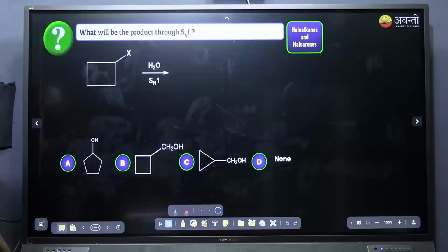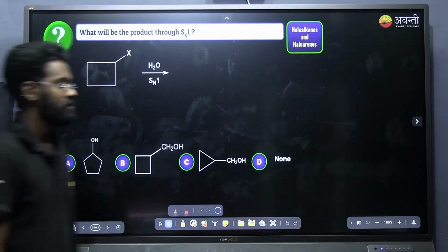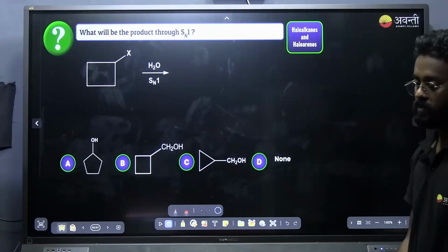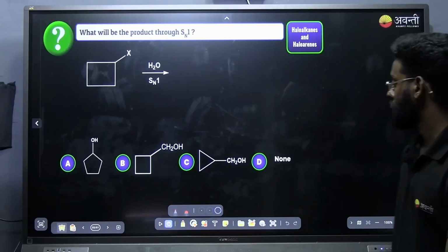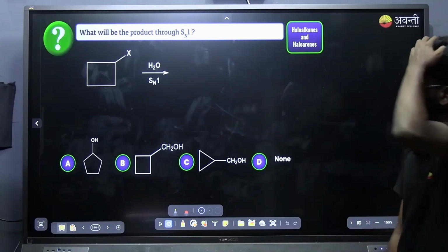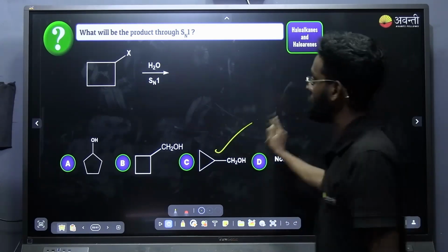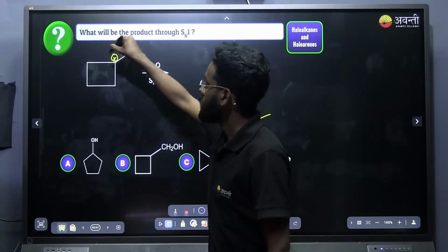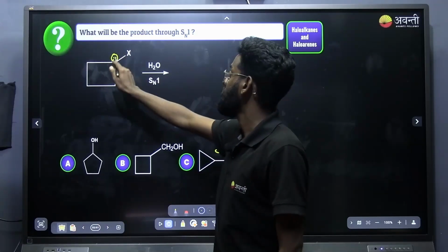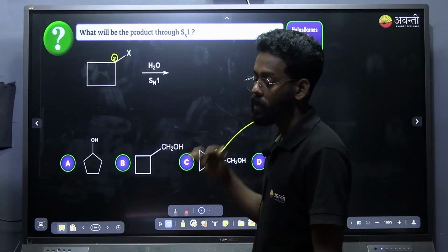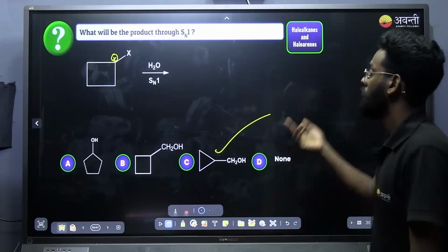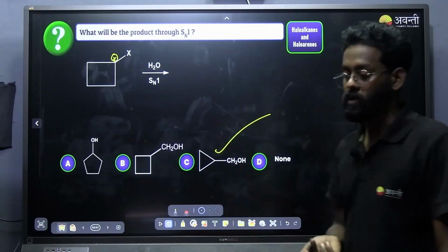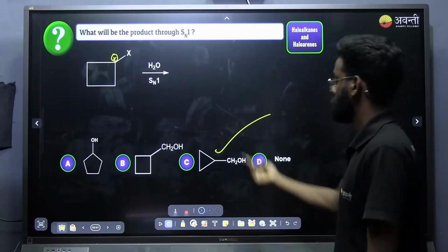Going to the next question. Which will be the product through SN1? This I have discussed in the class. I think without any doubt, you can give me the answer. Option C. Option C, very good, because here the carbocation will be present in the ring. Whenever a carbocation is present directly in a strained ring, it will do ring contraction, and due to the ring contraction there will be formation of cyclopropyl methyl cation, which is very stable due to dancing resonance. So this is the answer.